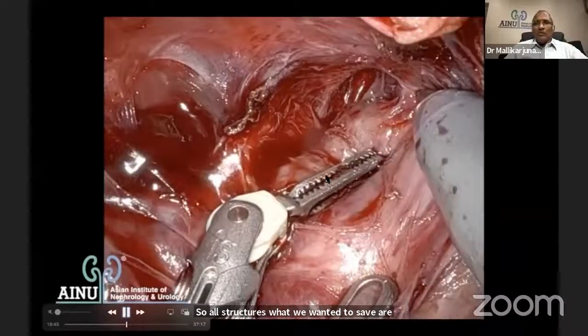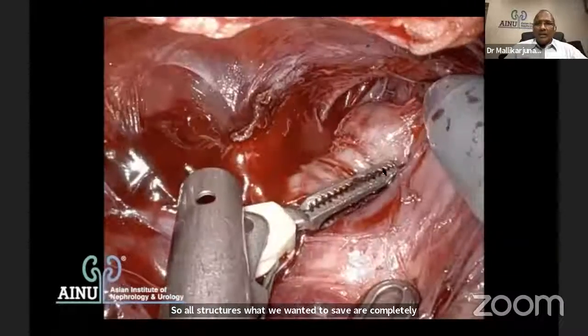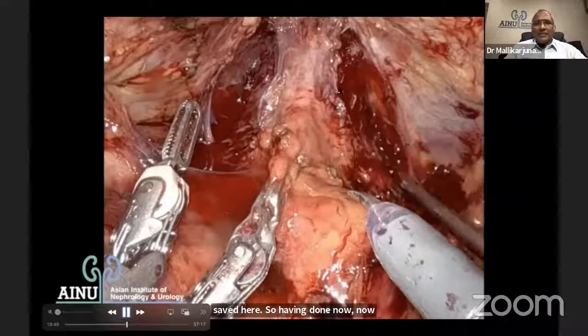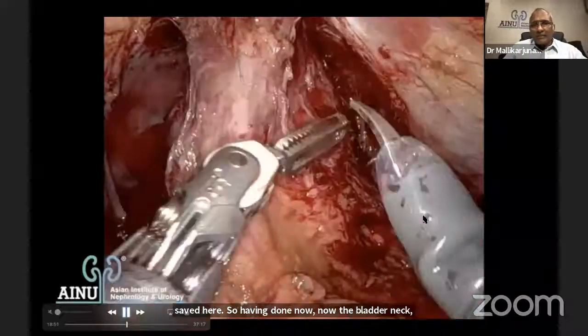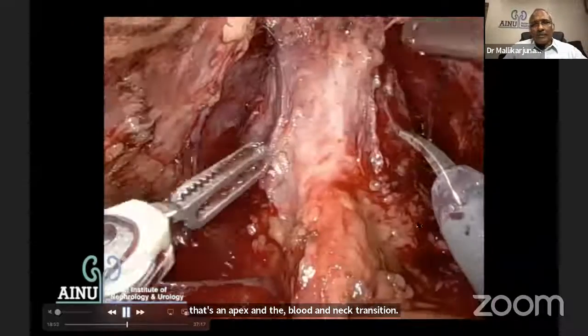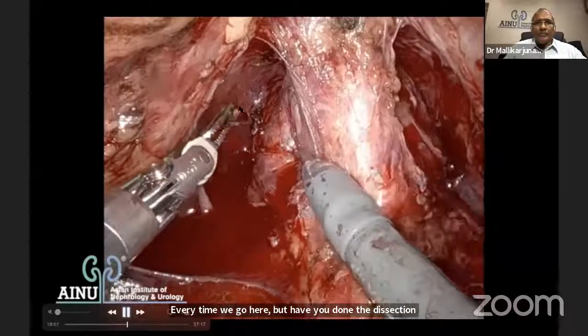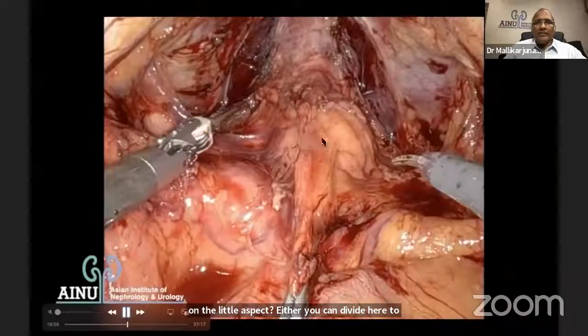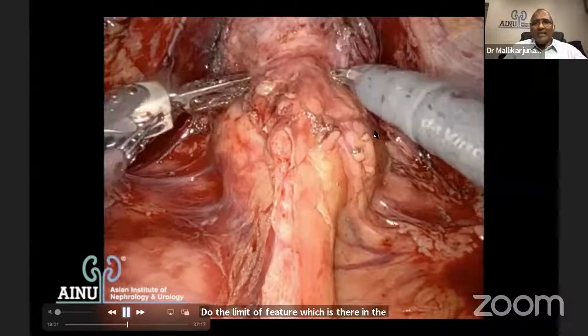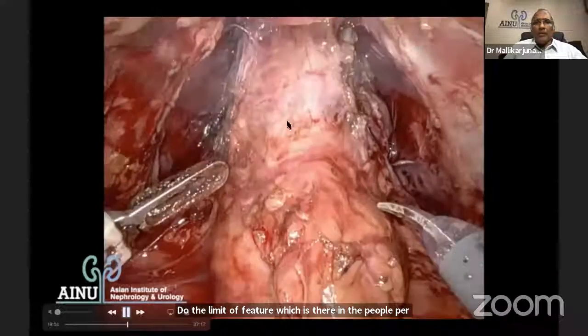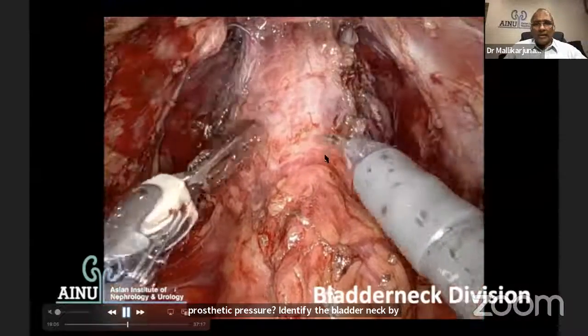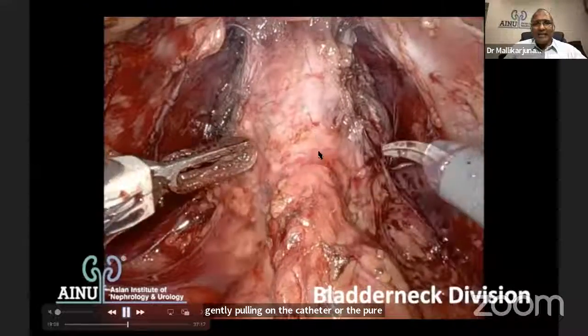So having done this, now the bladder neck incision. That's the apex, and the bladder neck incision. Have you done the dissection on the lateral aspect? Either you can divide here to understand where it can be. This is the levator fascia which is there in the puboprostatic fascia. Identify the bladder neck by gently pulling on the catheter, or the puboprostatic ligaments which are there towards the bladder neck, which can expose the bladder neck. I can divide it there.